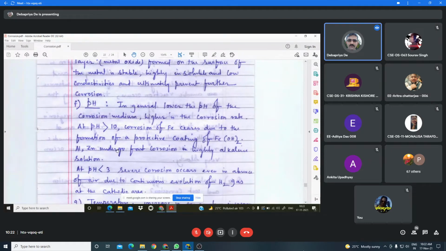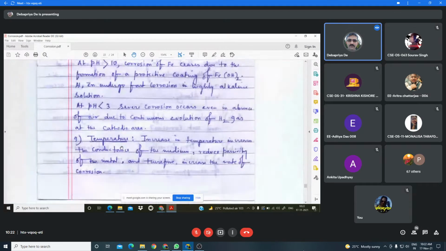Now next one is the temperature. How does temperature influence the corrosion reaction? During corrosion reaction, what happens? The oxidation will take place in the anodic region, and reduction will take place in the cathodic region. In the oxidation process, the electron is liberated, and during the reduction reaction which takes place in the cathodic region, that electron is consumed.